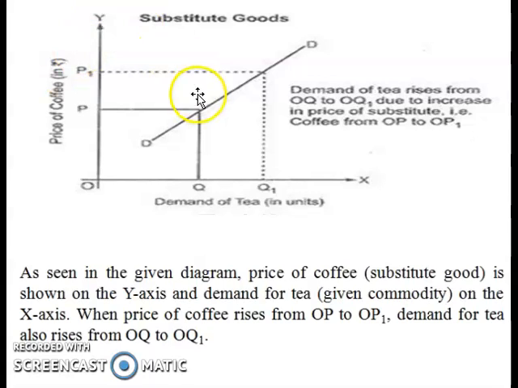For example, we can see over here, demand of tea rises from OQ to OQ1 due to increase in price of the substitute, that is coffee. So price of coffee is here and demand for tea is here. When the price of coffee has been increased, the demand of the substitute, that is the tea, has been increased.